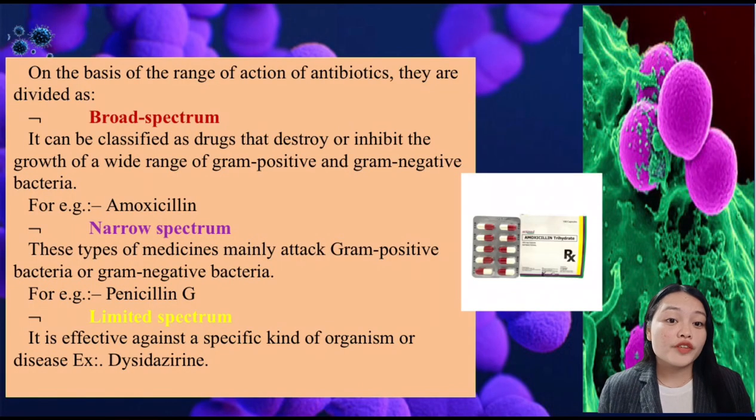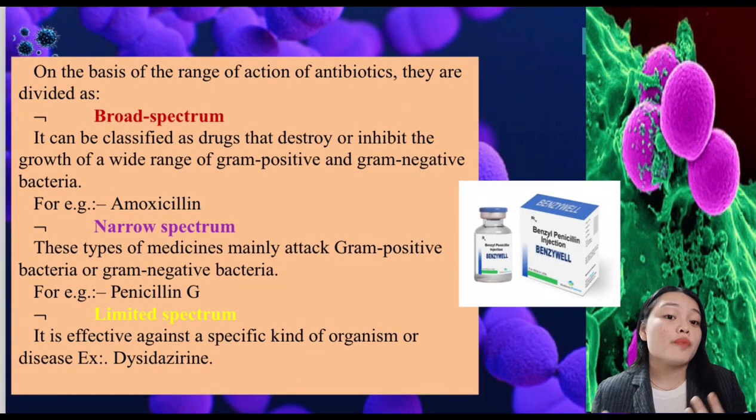On the basis of the range of action of antibiotics, they are divided as broad spectrum, narrow spectrum, and limited spectrum. Broad spectrum can be classified as drugs that destroy or inhibit the growth of a wide range of gram-positive and gram-negative bacteria. Again, broad spectrum acts against a larger group of bacteria. An example of this is amoxicillin. Amoxicillin is used to treat a number of bacterial infections. This includes strep throat, pneumonia, skin infections, and UTI.